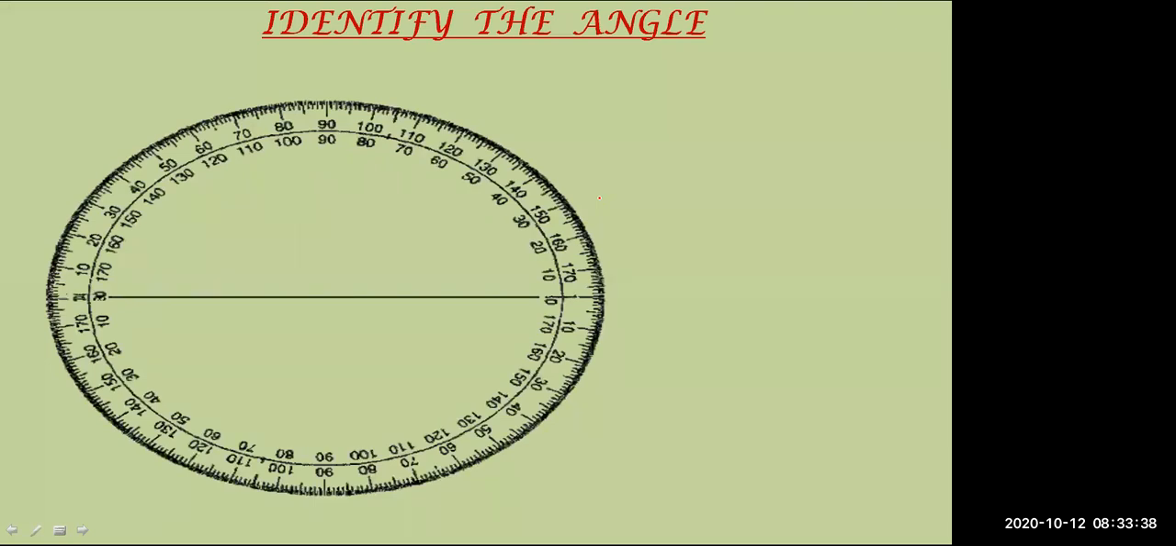This is called a 360 degree protractor. And here we have one ray, the other ray. And what? Oh my God, sorry. What is the measurement of this angle? Anyone?